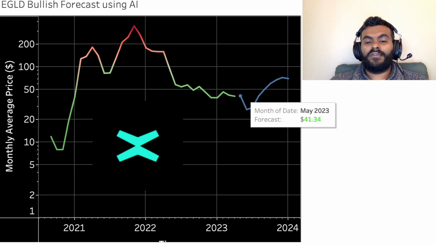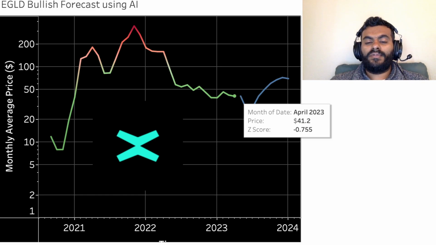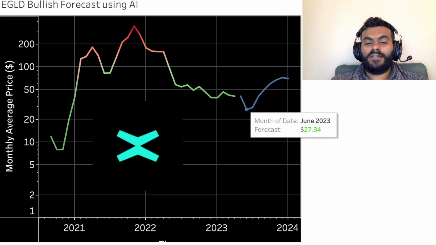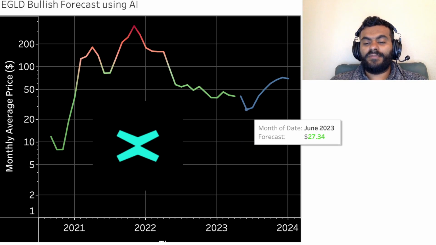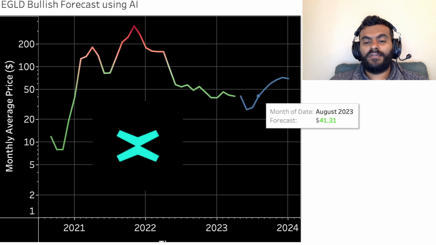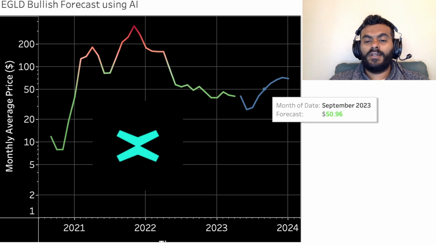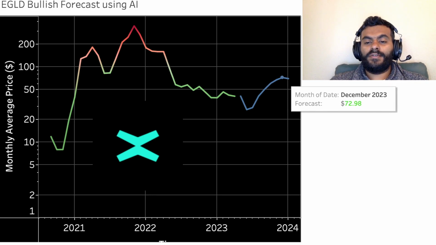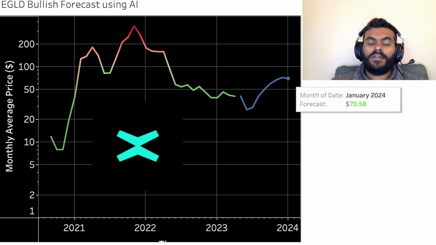In the month of May, the forecast in the bullish scenario is about $41.34, which is 15 cents higher than where we are currently right now. In June, this model forecasts a crash to about 27 US dollars, which is almost 35% lower from the current price. In July, the forecasted price is 29 US dollars. In August, 41.31 US dollars. In September, 50 US dollars. In October, 60 US dollars. In November, 68 US dollars. In December, 72 US dollars. And in January, 70 US dollars. These are the average prices.